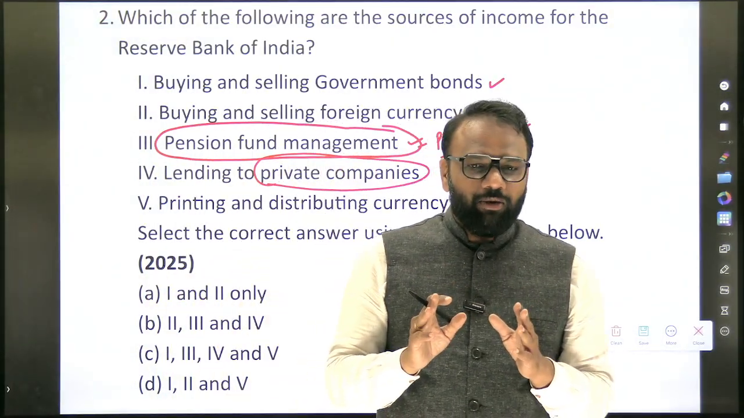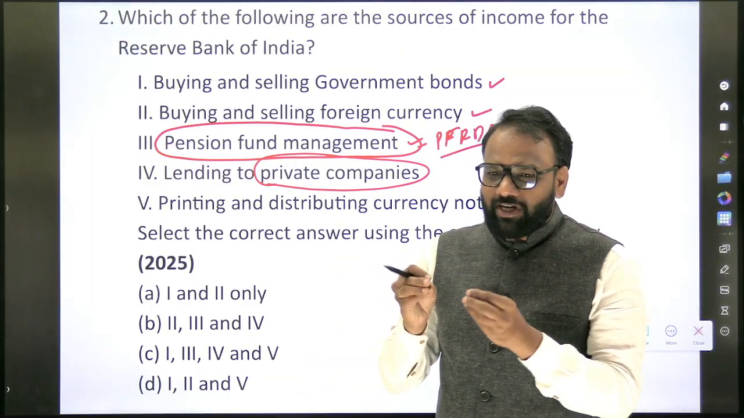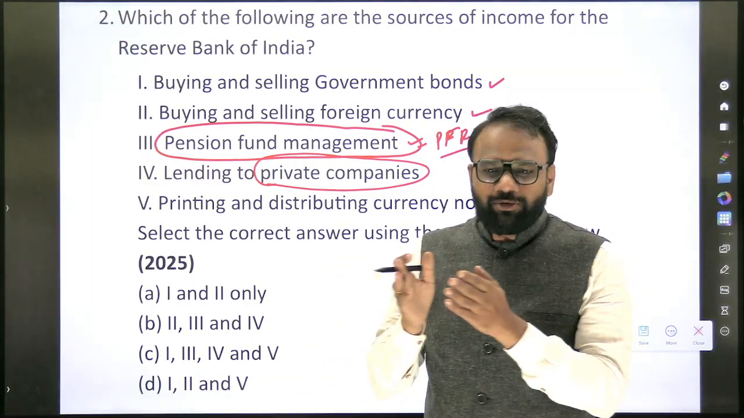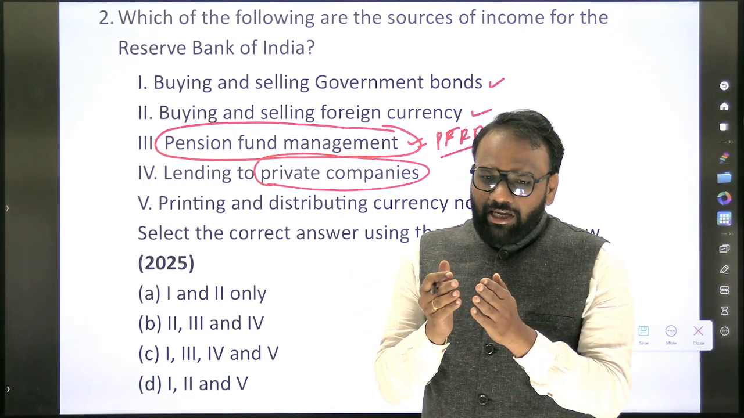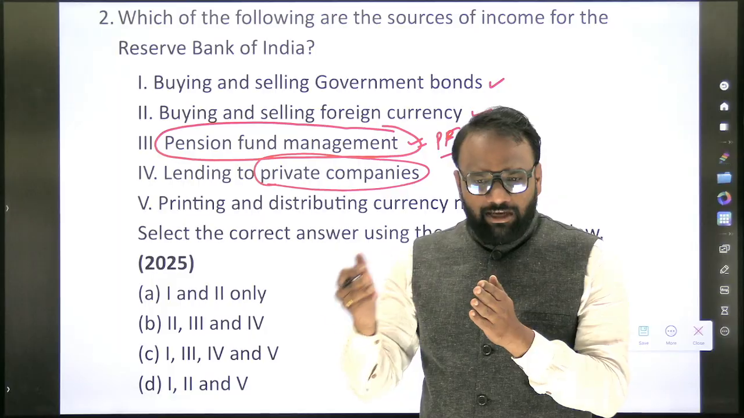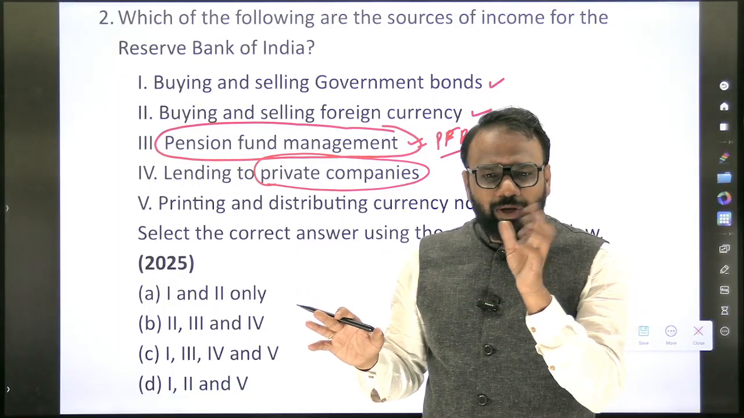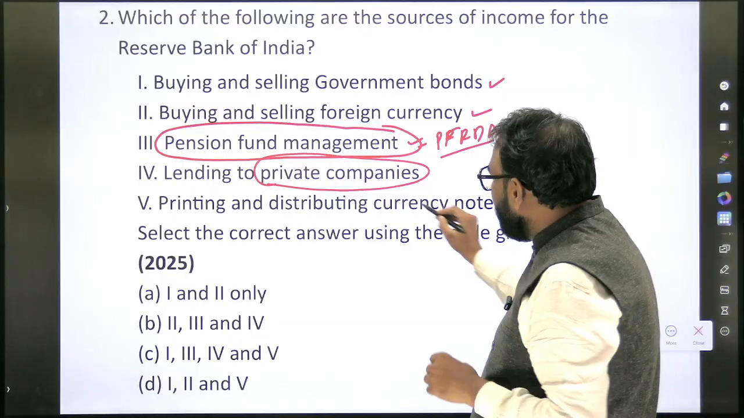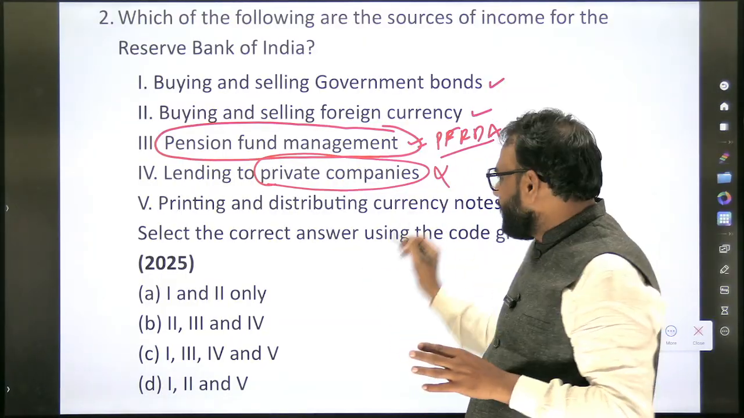Also, you will not do a PhD here. Sometimes when you start searching for information, you will not get it very easily, so you should not get stuck here. Ultimately our goal is to maximize the yield in the examination. That does not mean we are going to waste our precious time on just one question. I am just giving you a clue. Here we got to know that lending to private companies is not the job of RBI. RBI is not involved here.